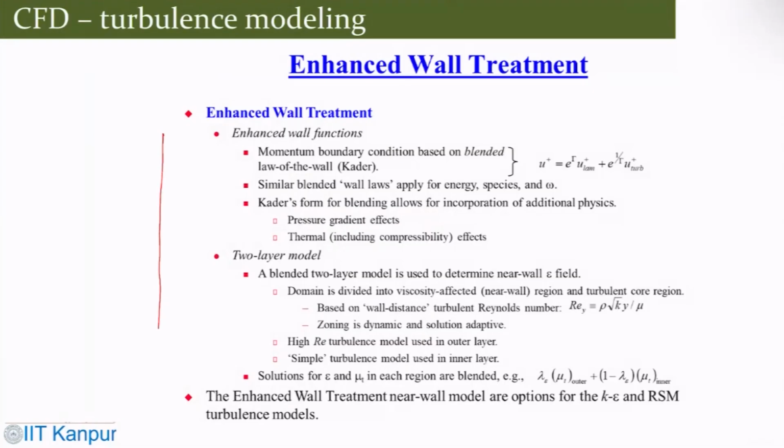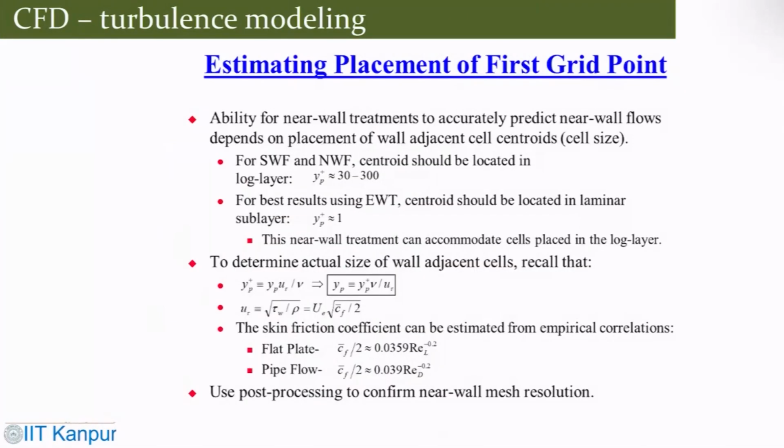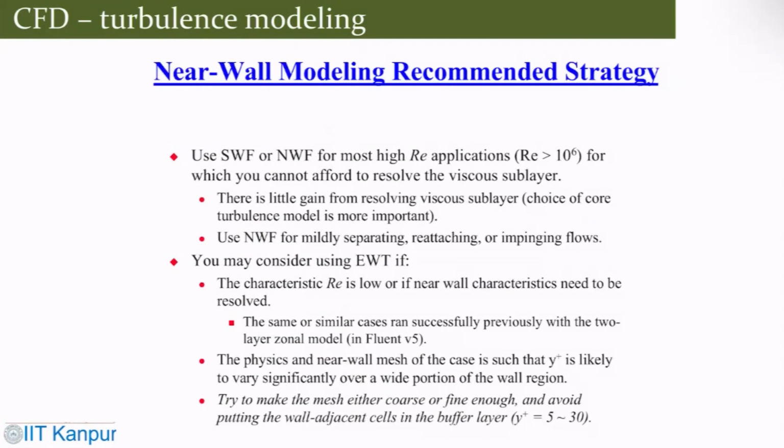These are some recommended strategies: where the first grid point should be and how you do that, and based on that, certain recommended strategies for different kinds of problems.